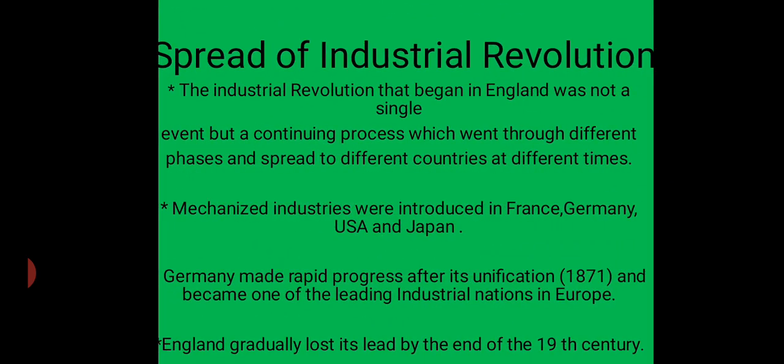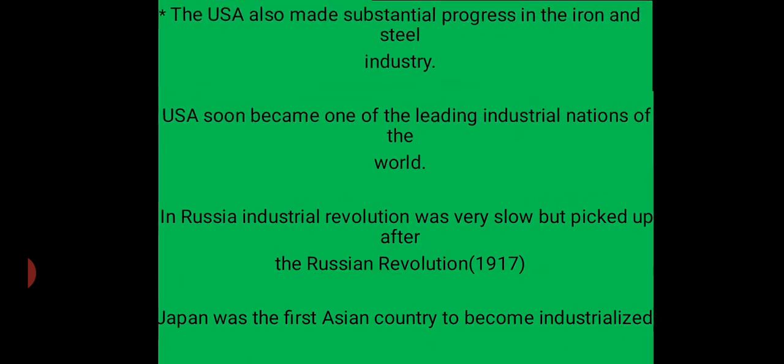Mechanized industries were introduced in France, Germany, USA, and Japan. Germany made rapid progress after its unification in 1871 and became one of the leading industrial nations in Europe. England gradually lost its lead by the end of the 19th century. The USA also made substantial progress in the iron and steel industry. It soon became one of the leading industrial nations of the world.